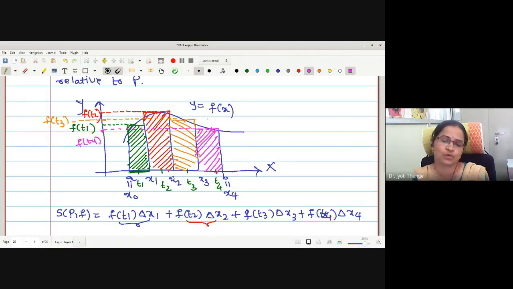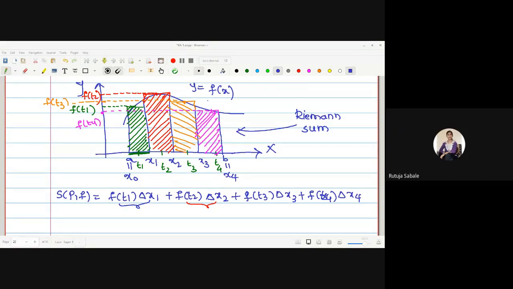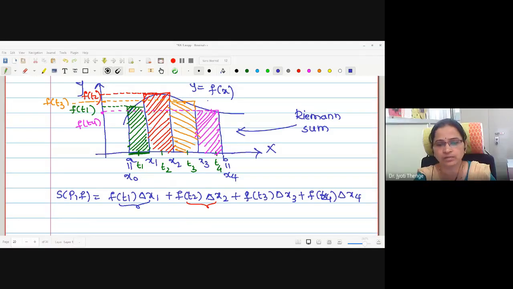Therefore, this is going to represent your Riemann sum. You can call it a combination of upper sum and lower sum, because some part of the region is above the curve, and some part of the shaded region is below the curve. Okay, any difficulty up to this? No, ma'am. This is Riemann sum.